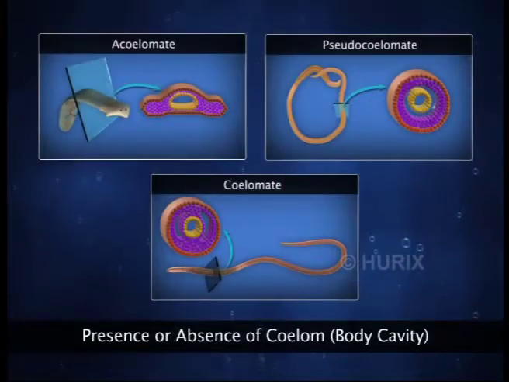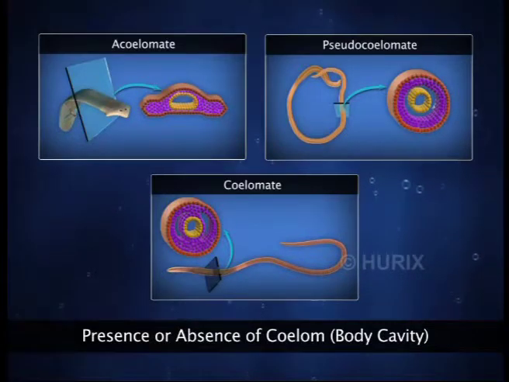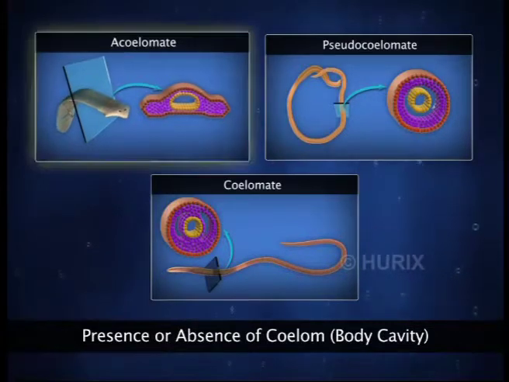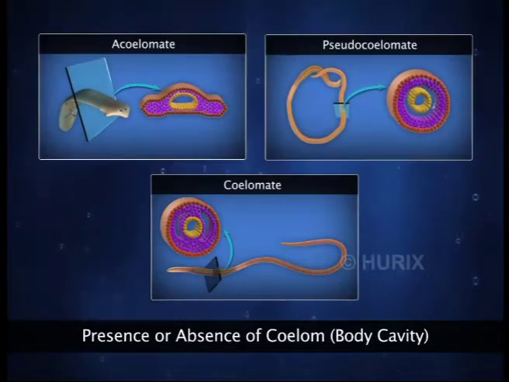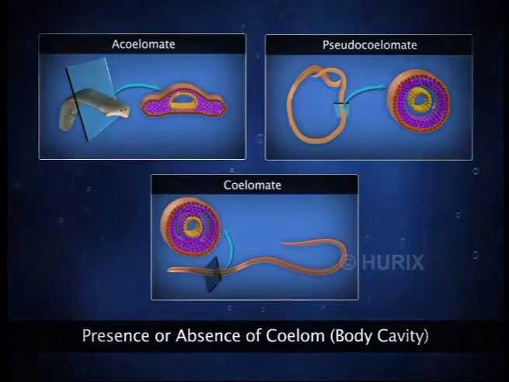Based on the presence or absence of a body cavity formed from mesoderm cells, invertebrates are divided into three groups: acoelomates, pseudocoelomates, and coelomates.